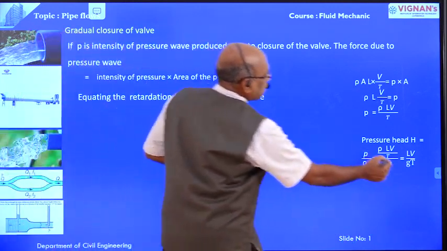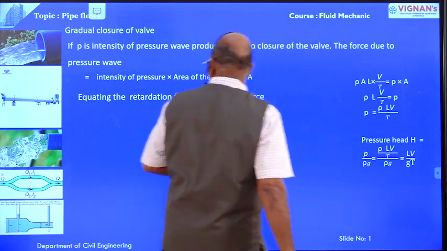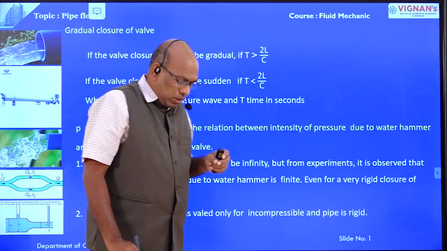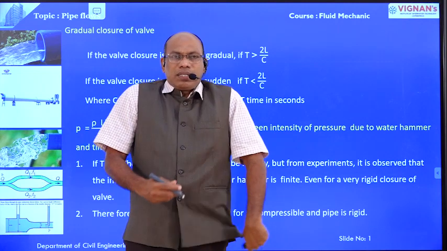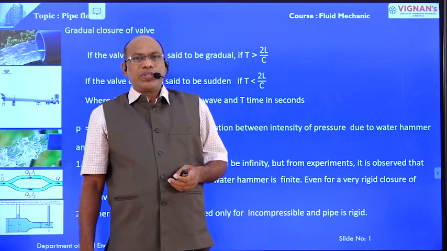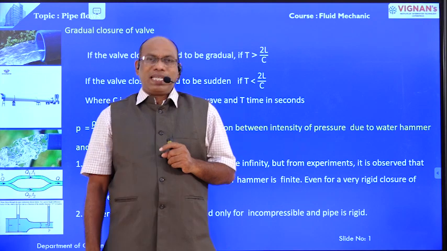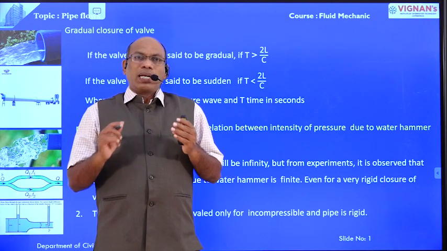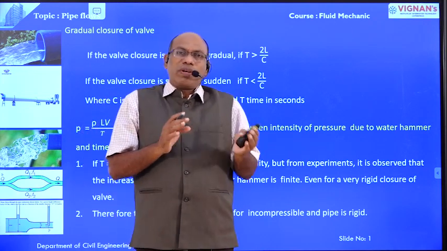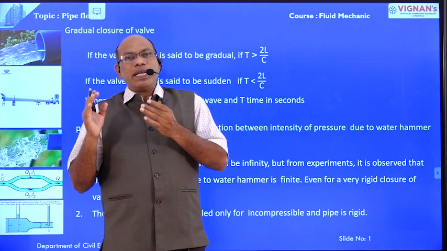Right, here also this is the pressure head, this is the pressure. Now, based on the relation 2L by C, we are going to clarify whether the valve is gradually closed or suddenly closed.